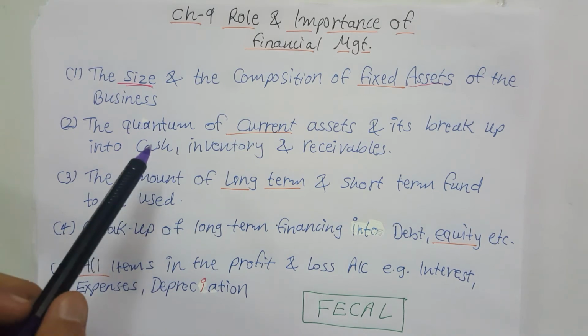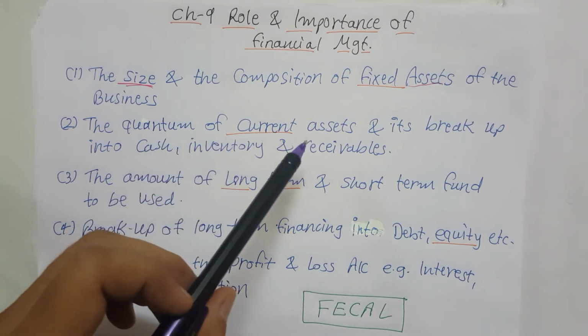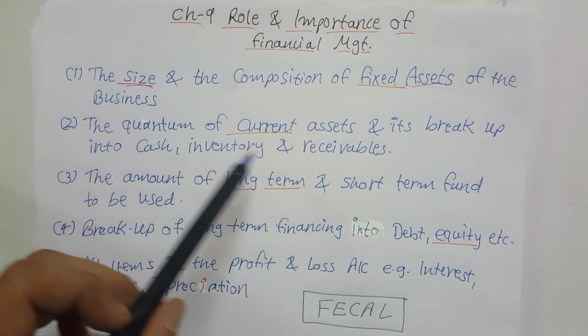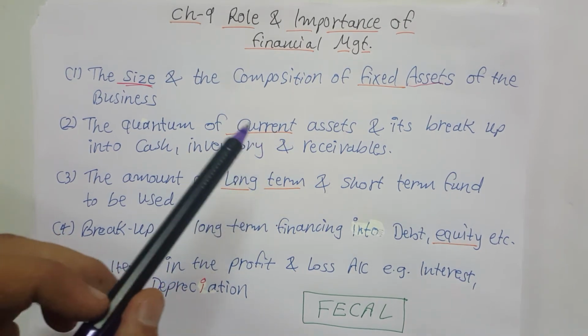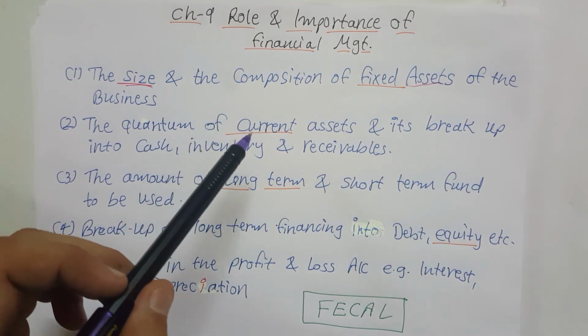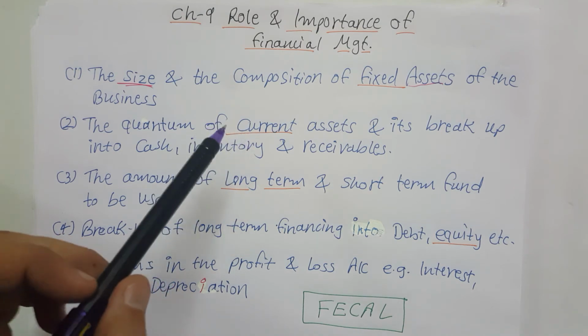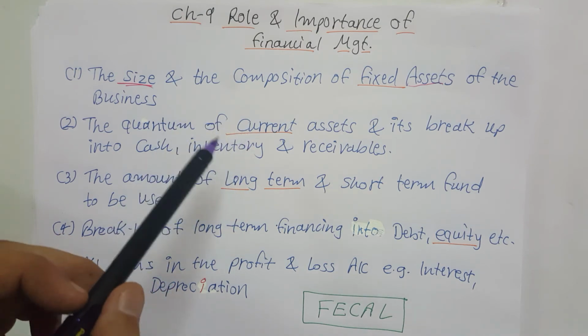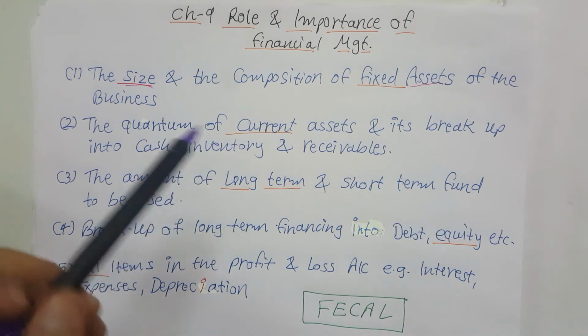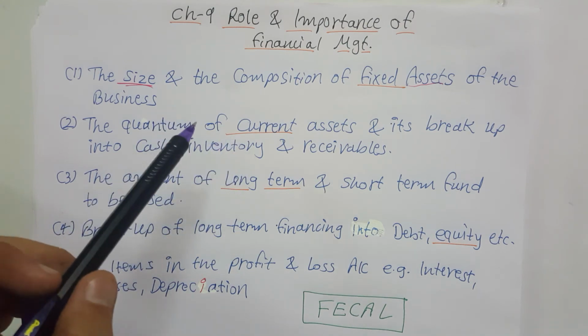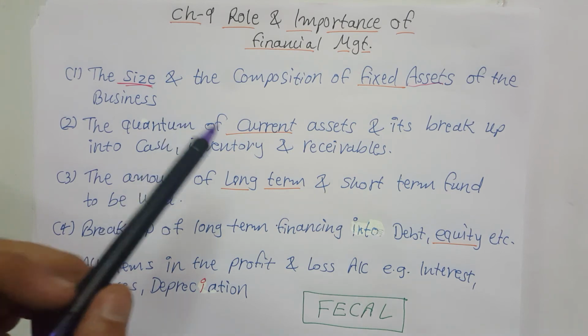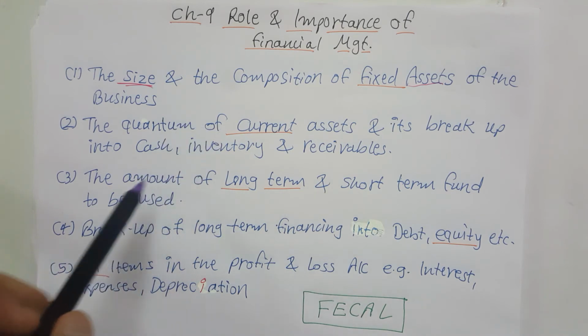Next is the quantum of current assets and its breakup into cash, inventory and receivables. This amount of investment in current assets and its division also depends upon financial decisions. What is their credit policy, what is their inventory management, what is the nature of business. All these things affect the total current assets and their composition.